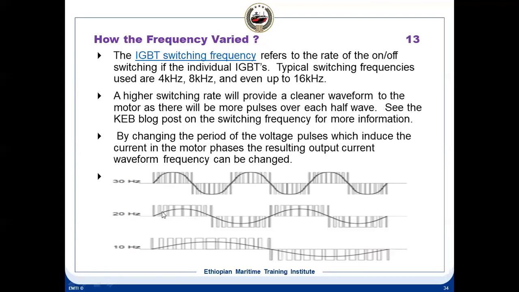Now here, one cycle is here, so the time period is much more, and the time it takes is more. Here say it is 10 kilohertz, 20 kilohertz, 30 kilohertz. So by the rate at which it is switching on and off, you can vary the frequency. IGBT switching frequency refers to the rate of the on-off switching of individual IGBTs. So you can vary the frequency.